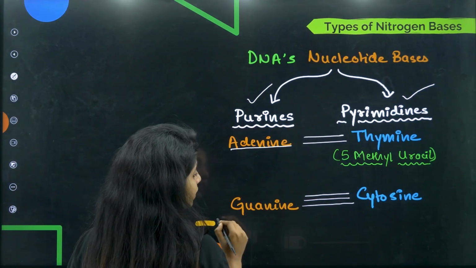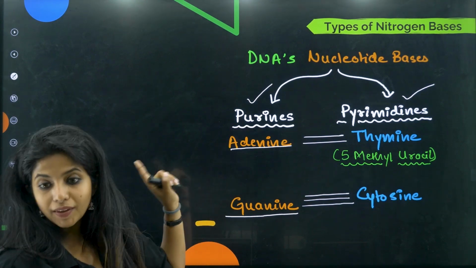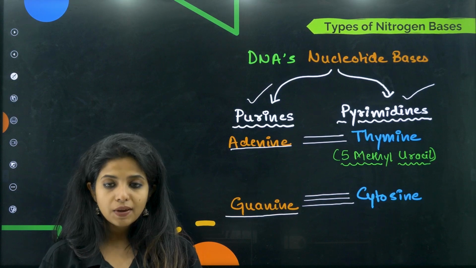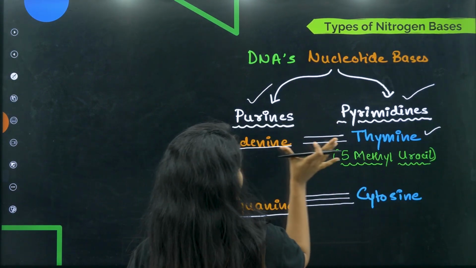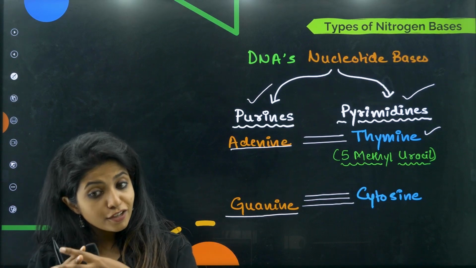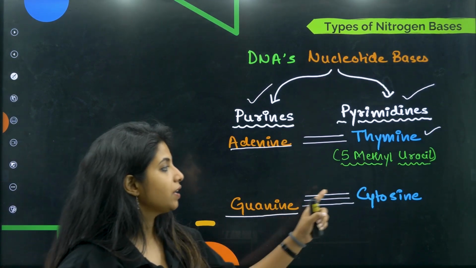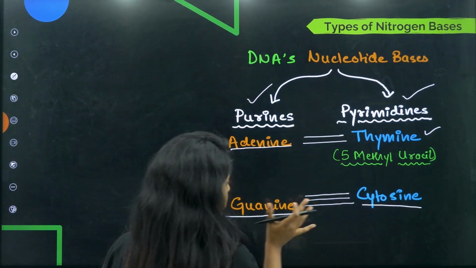Under purine come adenine and guanine. Now, adenine says, I am best friends with thymine. Under pyrimidine comes thymine, and thymine and adenine are always together. Whereas guanine says, even I have a best friend, and his name is cytosine. Cytosine is always linked to guanine.